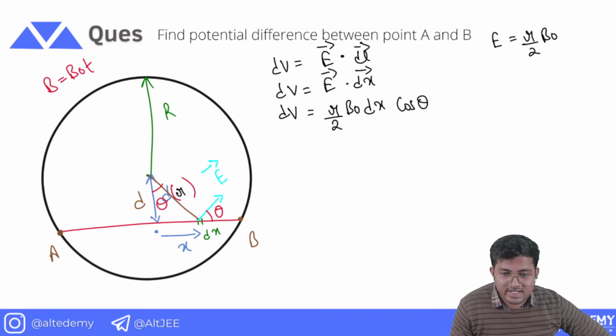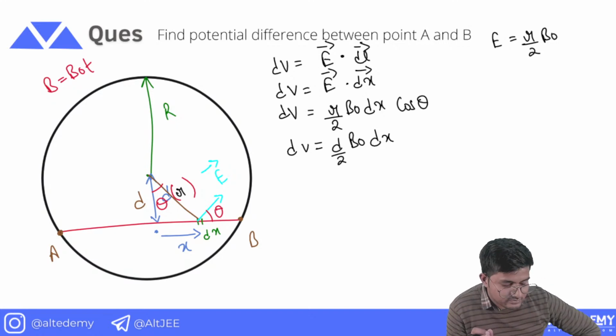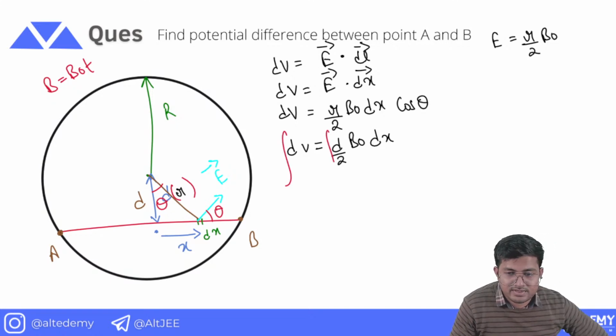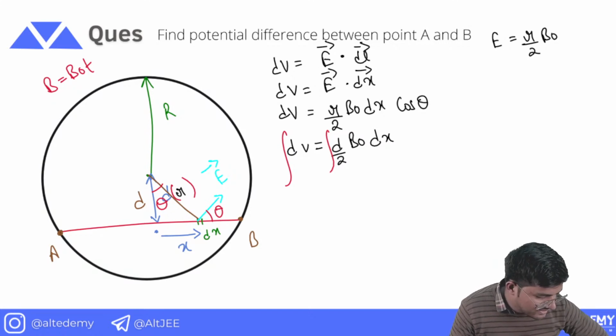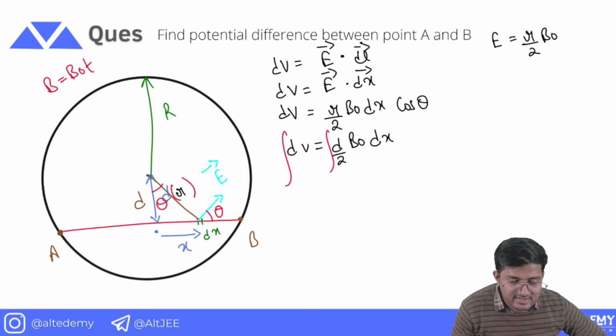Now R by 2 cos theta can be written as something. If you look closely, R cos theta can be written as D. This is D by 2 B naught dx. So this is my dV. Now to find the potential difference between points A and B, I have to integrate. I have to take my element from minus L to L.